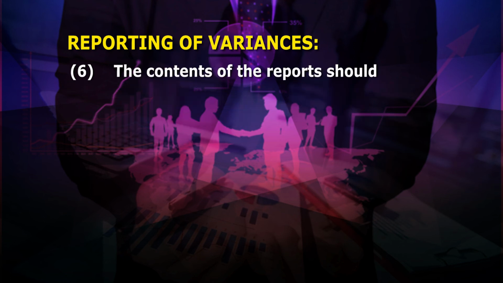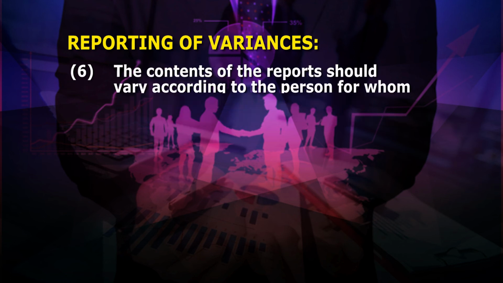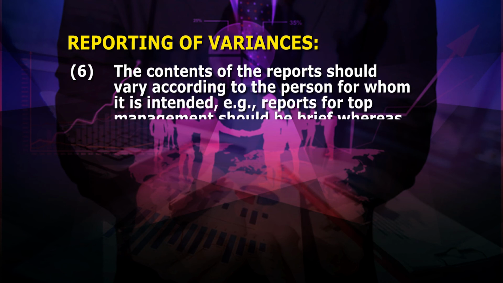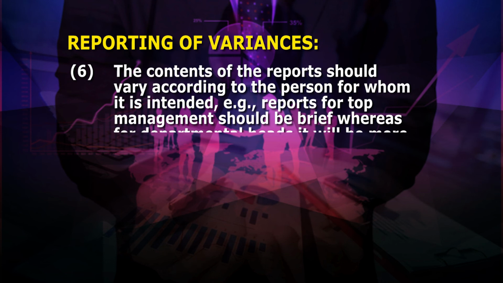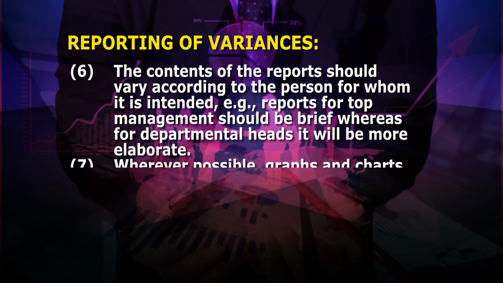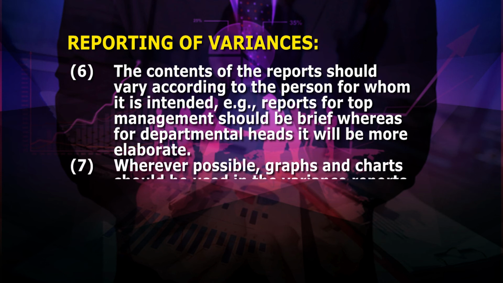Number 6, the contents of the report should vary according to the person for whom it is intended. For example, reports for top management should be brief, whereas for departmental heads it will be more elaborate. Number 7, wherever possible, graphs and charts should be used in the variance reports.